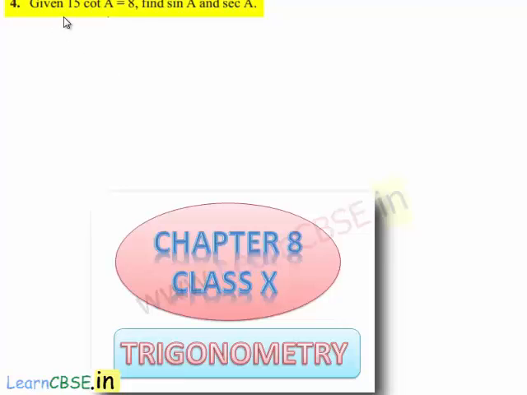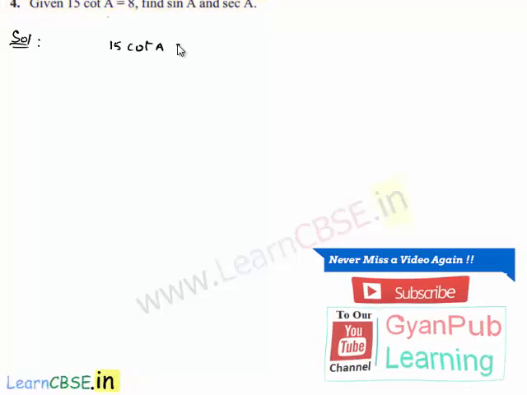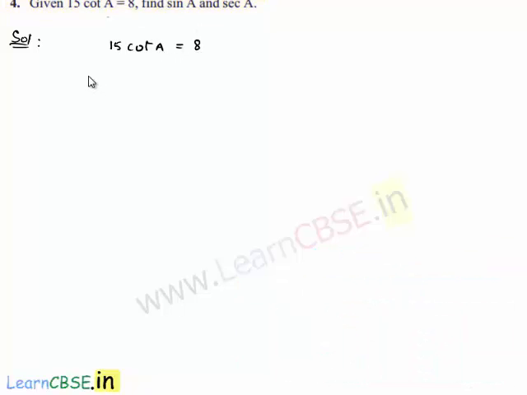Moving on to the fourth question. Given that 15 cot A is equal to 8, find sin A and secant A. Now moving on to the solution. Let us note on the given information that 15 cot A is equal to 8. That implies cot A is equal to 8 by 15.